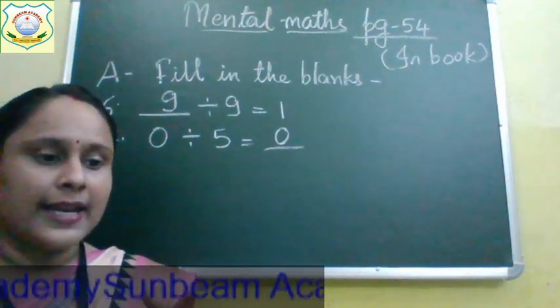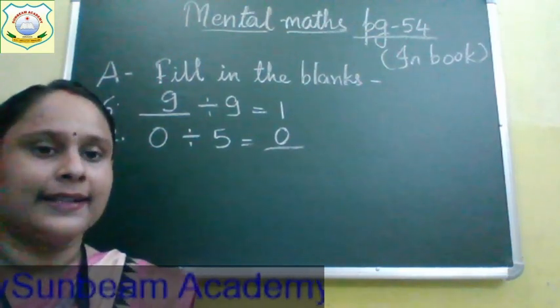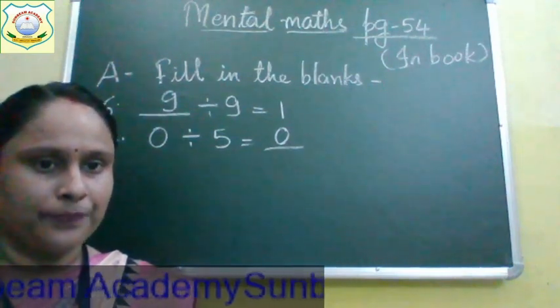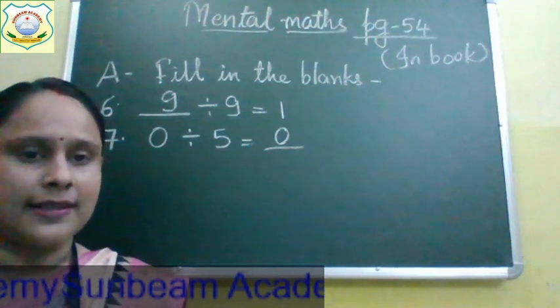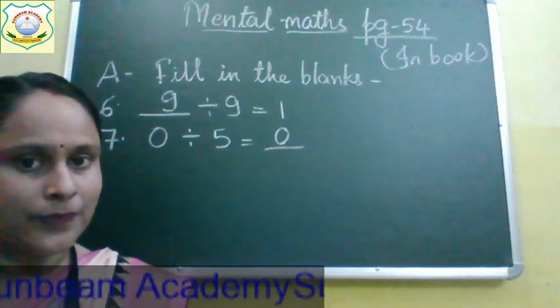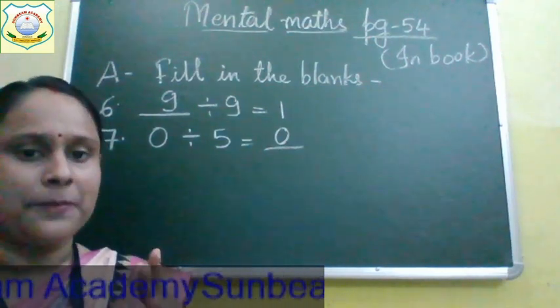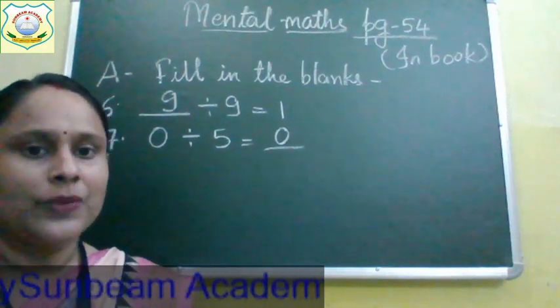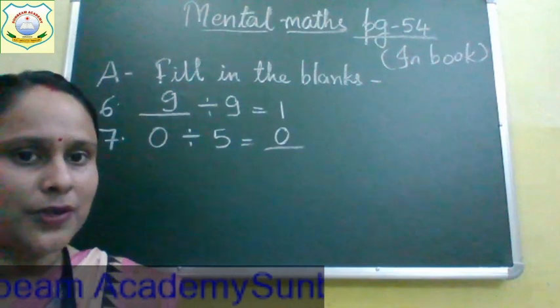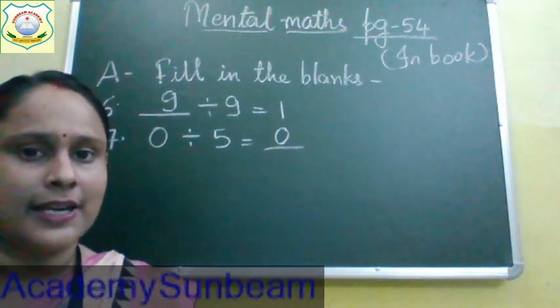If we divide any number with 1, we get the same number as the answer. If we divide any number with 0, we get answer 0. If we divide the same numbers, we get the answer 1. Okay. So up to here everyone has understood. 3 properties, everyone is clear to you.